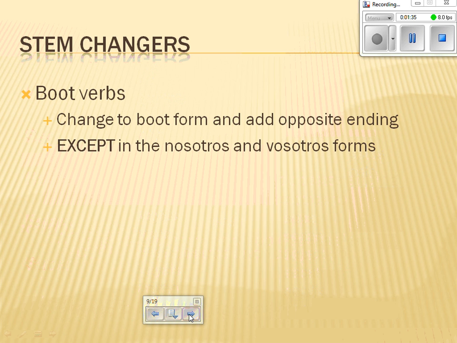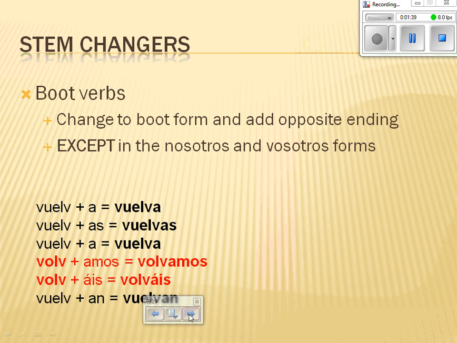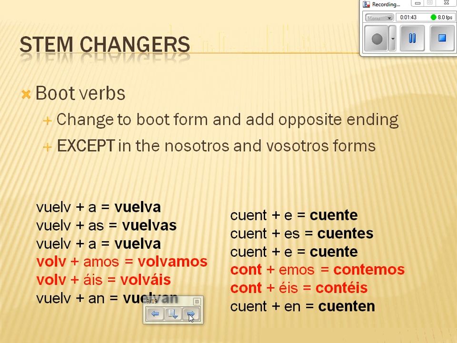Like boot verbs in the present, there are boot verbs in the subjunctive. When conjugating, put the verbs in the yo form and add the opposite endings. For example, with the verb volver, put it in the yo form of vuelvo, get rid of the o at the end, and add the a to form vuelva. However, for the nosotros and vosotros forms, the boot form is not used. Instead of vuelvamos, the correct form is volvamos.